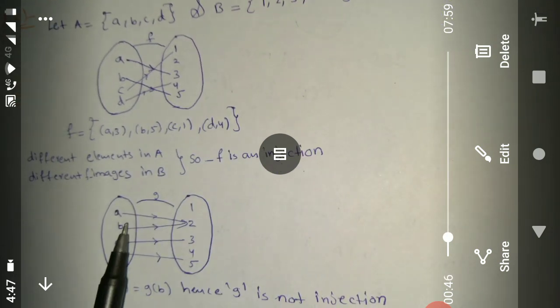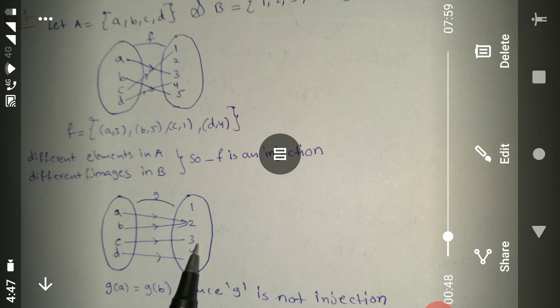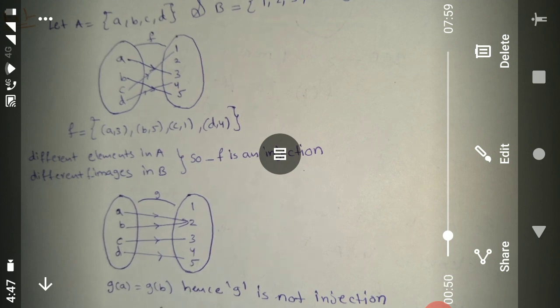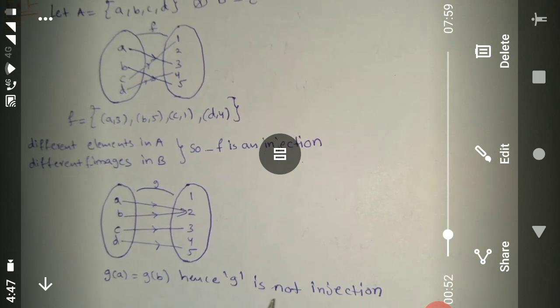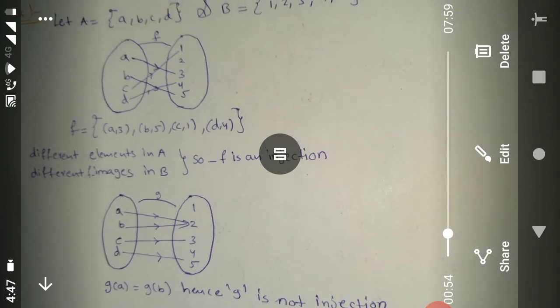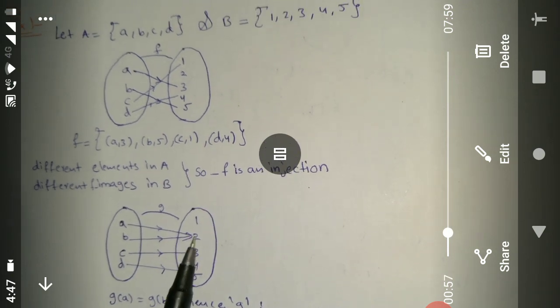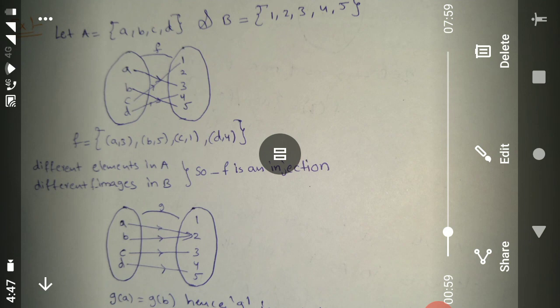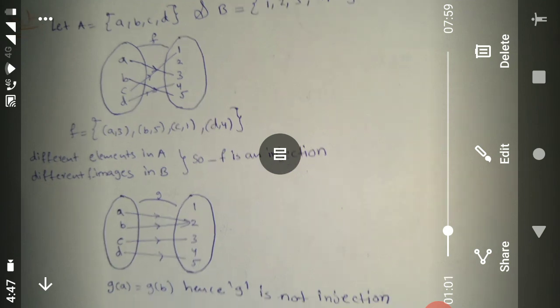Another example, A is {a, b, c, d}, B is {1, 2, 3, 4, 5}. g of a is equal to g of b. Hence, g is not an injection. The pre-images of 2 are a and b. So g is not an injection.